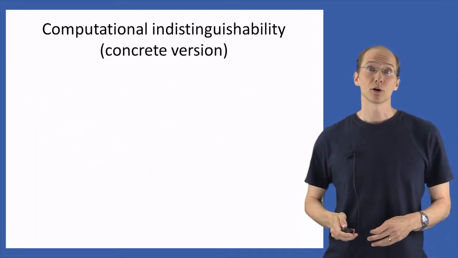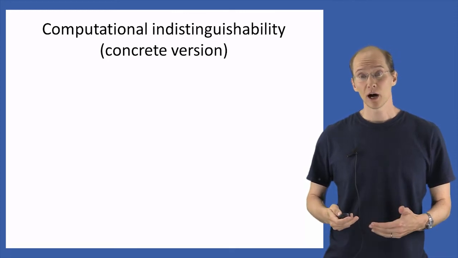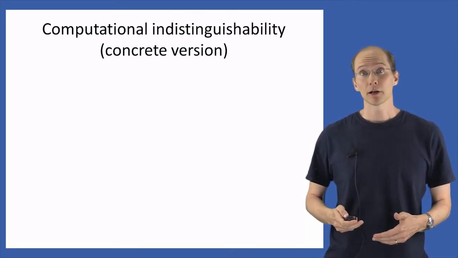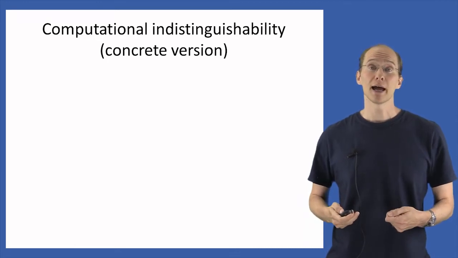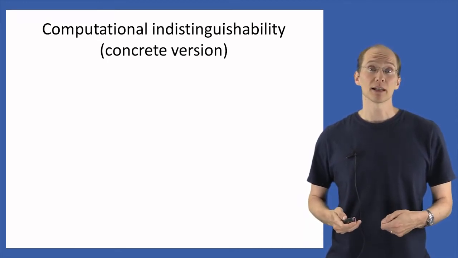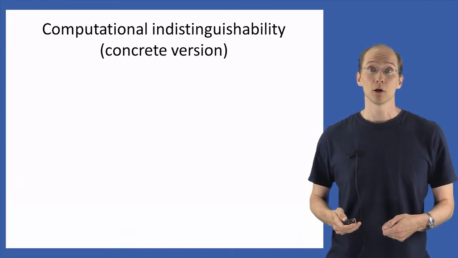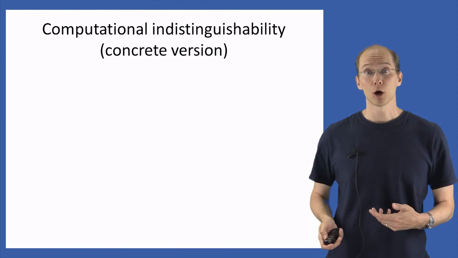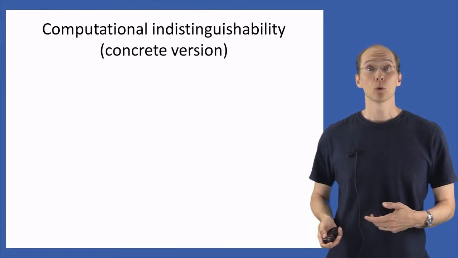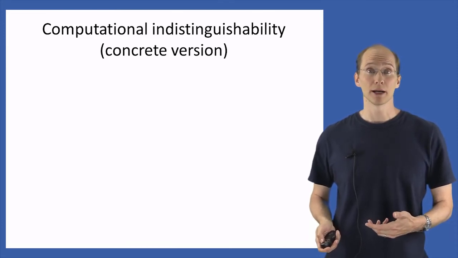Recall that to define perfect indistinguishability, we defined an experiment and said that an encryption scheme pi was perfectly indistinguishable if for all attackers A, the probability that that attacker could succeed in the experiment was exactly 1/2. In the concrete version of computational indistinguishability, we're going to relax that in the following way.